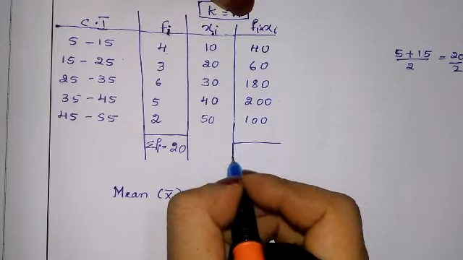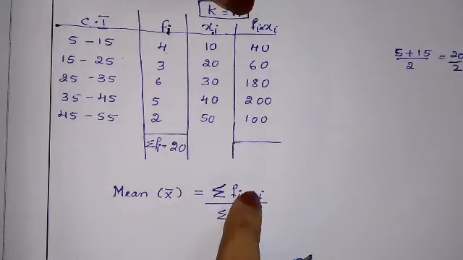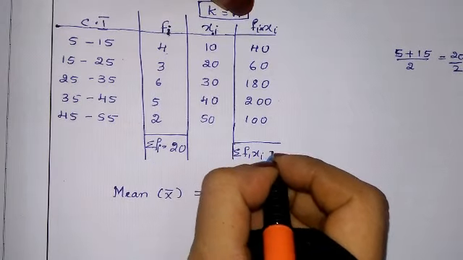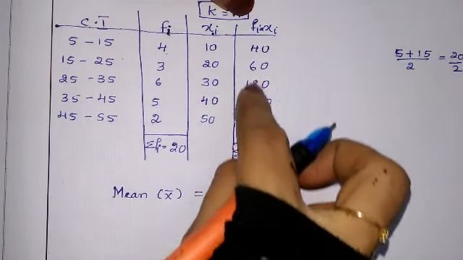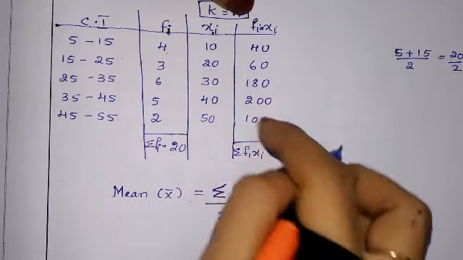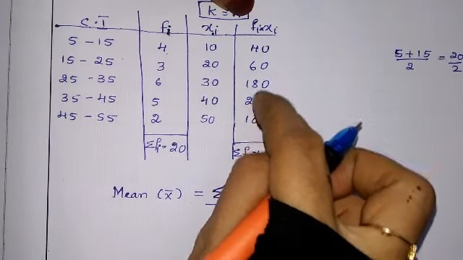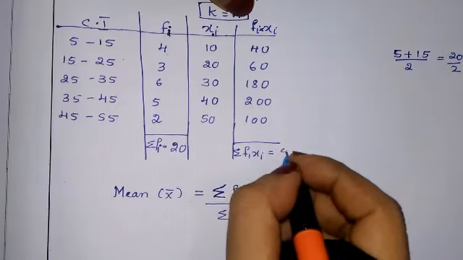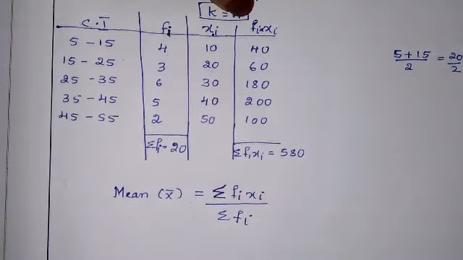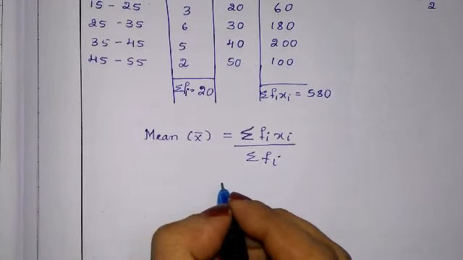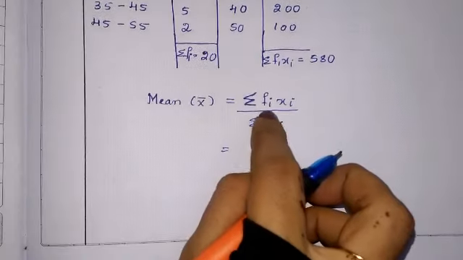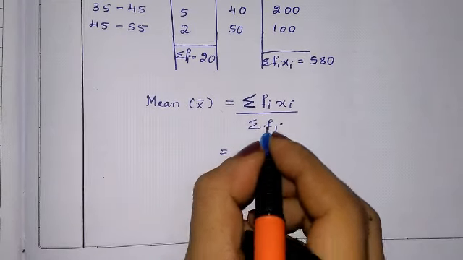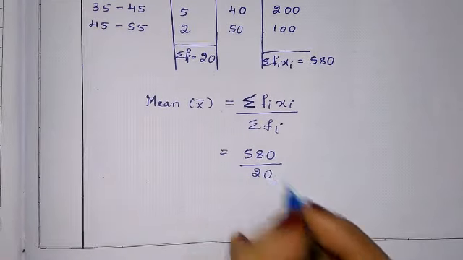In this way, we have to add this column also. Sigma fi xi: if we add this, we get 580. 200, 300, 400, 580. So let us solve this now. Sigma fi xi is 580 upon sigma fi, which is 20.